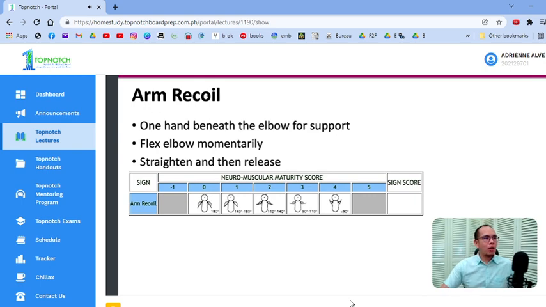Forehand, okay? Next is your arm recoil. How do you check for your arm recoil? One hand beneath the elbow for support. So you put one hand beneath the elbow, flex the elbow momentarily, straighten, and then release. Okay, so that's how you do it.